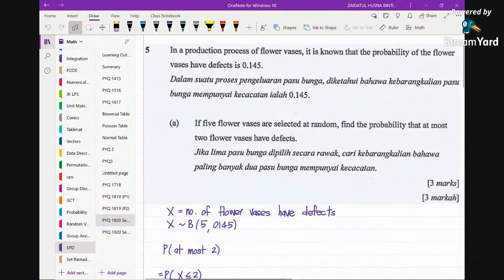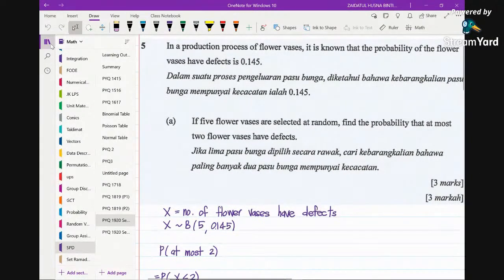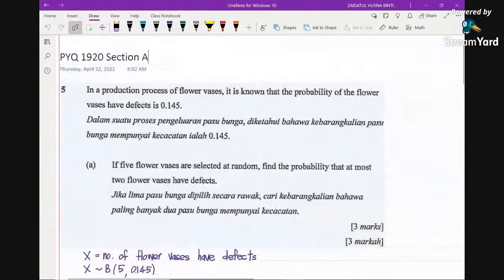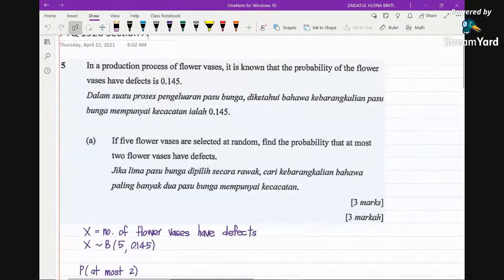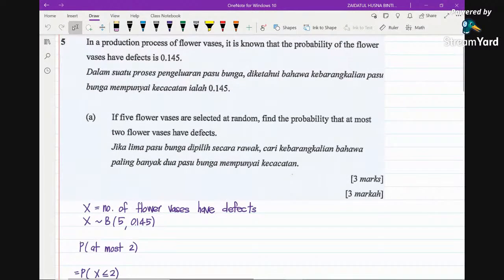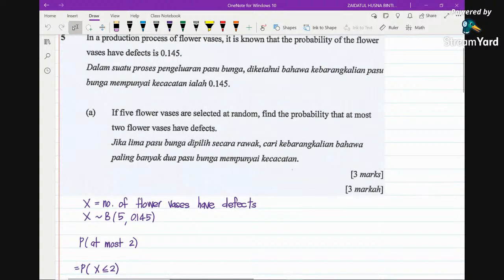Okay, so section A. This was last year where the PSPM was cancelled, so the candidates didn't manage to sit for the exam. So now let's discuss the question.